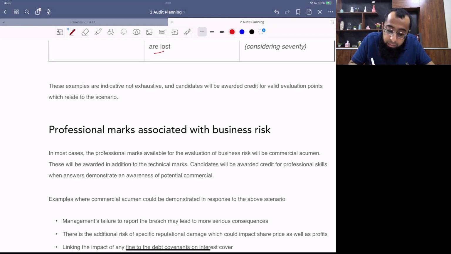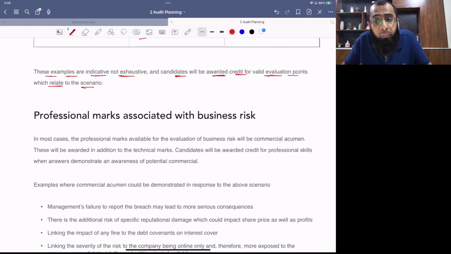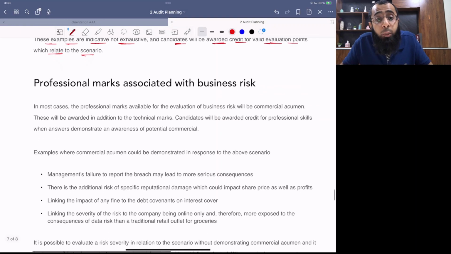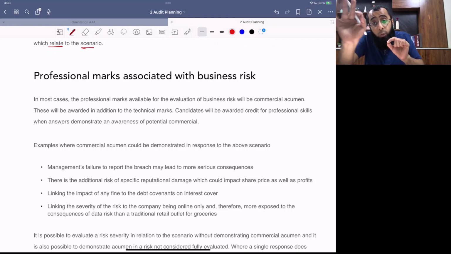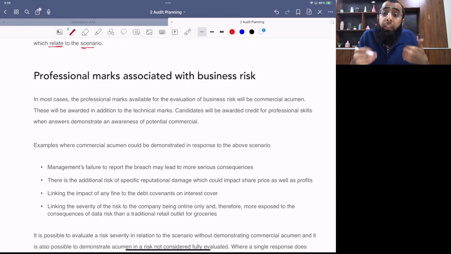These examples are indicative, not exhaustive. Some students can write the risk in another manner also. And candidates will be awarded credit for valid evaluation points which relate to the scenario. So if someone has done any other possible drafting, that is also acceptable. These were just example points. The examiner always reads your risk and then gives marks on it. It is not that he says you have to evaluate in my manner only. You can draft it in another manner also, and you can include other comments also. But your risk should demonstrate three steps: identify, impact, scale of the risk, which is the evaluative comment.